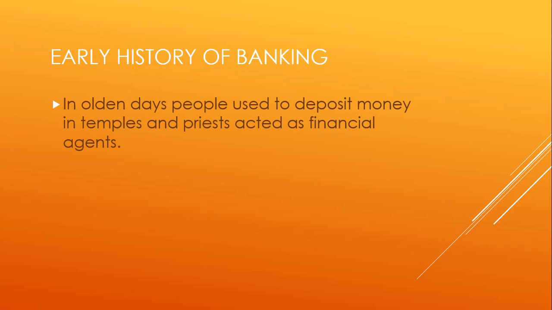Whenever people had excess money, after fulfilling their requirements or after spending their money, what remained with them was surplus money, and people wanted that money to be secure and safe. So people started depositing that money in the temples with the priests. Priests used to act as financial agents. So people used to get security and safety for their money.